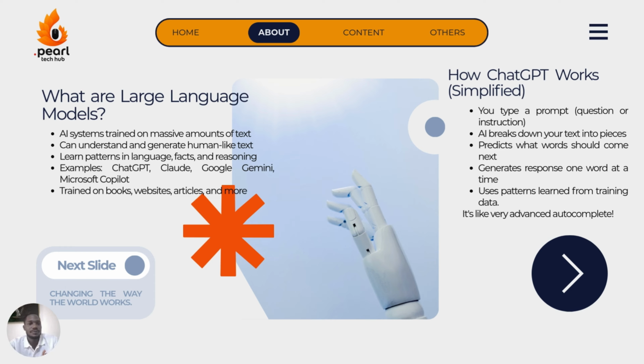And then they can also understand and generate human-like text. From the data or information we have, these AI systems learn patterns. They learn patterns in the language, so in the information given to them. They also learn facts and use that information to reason and create something or a response out of it. For examples of the large language models that we have right now: ChatGPT, Claude, Gemini, Copilot, and very many others. But now they are at a level of multimodal.